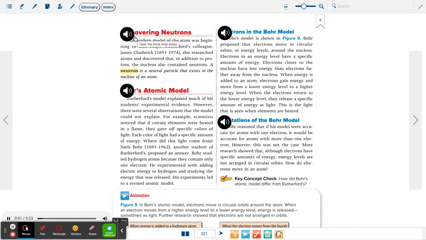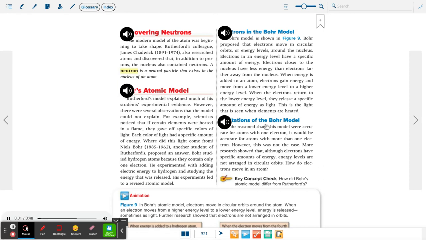Discovering neutrons. The modern model of the atom was beginning to take shape. Rutherford's colleague, James Chadwick, 1891 to 1974, also researched atoms and discovered that, in addition to protons, the nucleus also contained neutrons. A neutron is a neutral particle that exists in the nucleus of an atom.